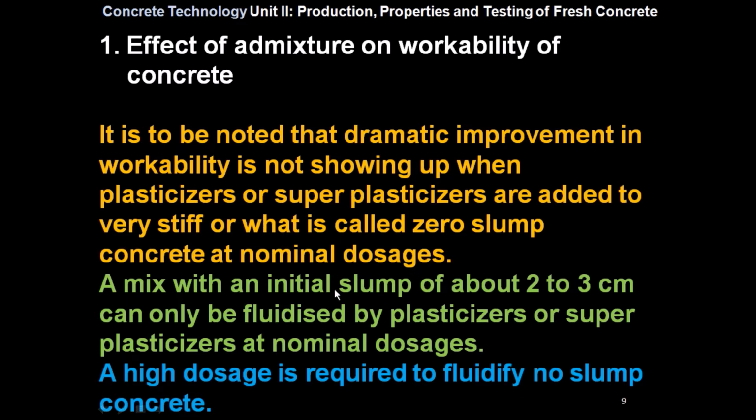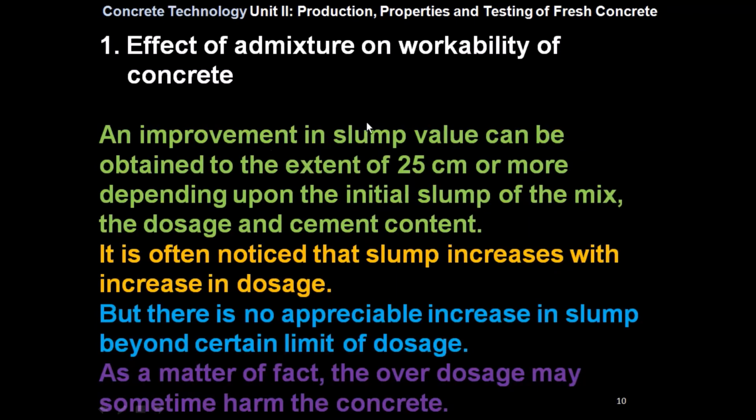A mix with an initial slump of about 2 to 3 cm can only be fluidized by plasticizers or superplasticizers at nominal dosages. A high dosage is required to fluidify no slump concrete. An improvement in slump value can be obtained to the extent of 25 cm or more depending upon the initial slump of the mix, the dosage and cement content.